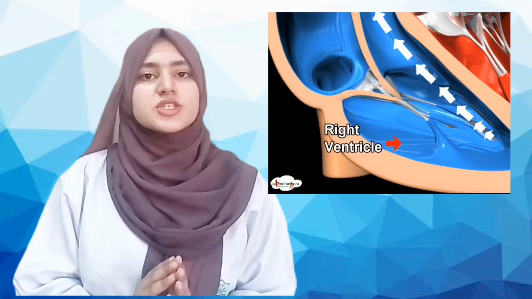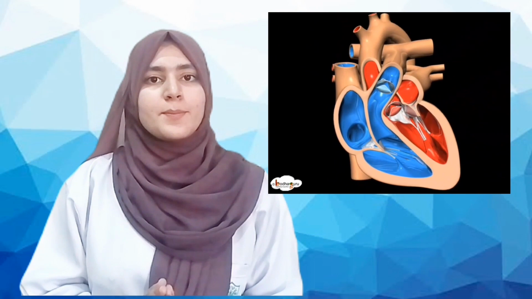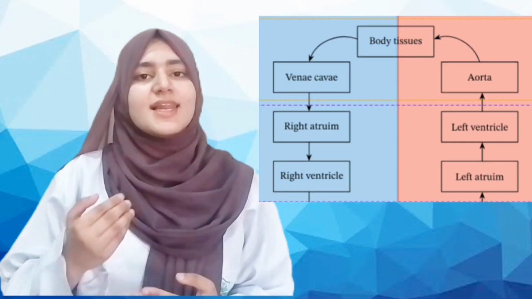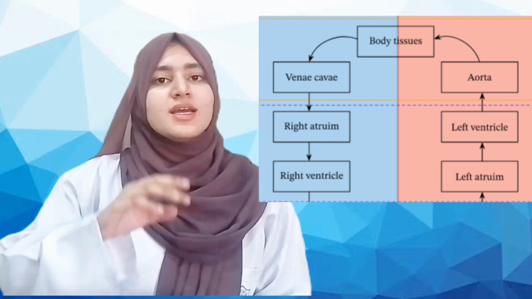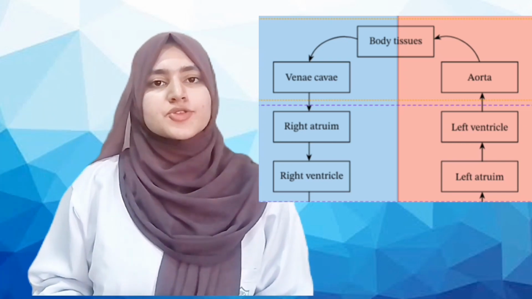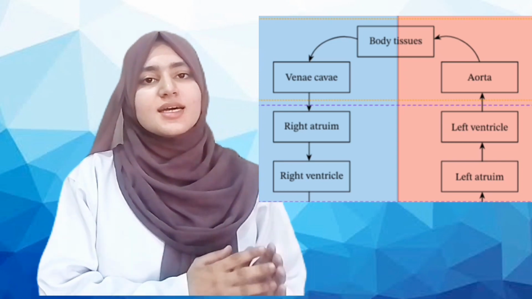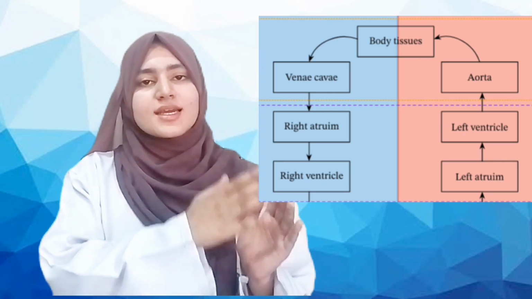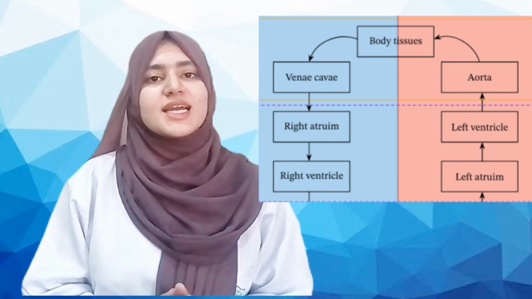The systemic circulation, in short, by definition, is the pathway in which the blood flows from the left ventricle of the heart and is carried away from the heart by the aorta and then circulates through all parts of our body, and then deoxygenated blood is returned to the heart by the vena cava in the right atrium, and then the right atrium pumps the blood into the right ventricle.